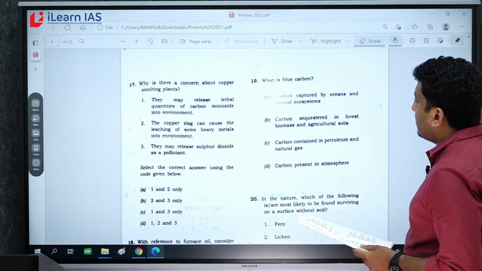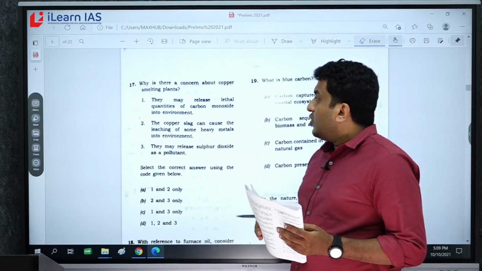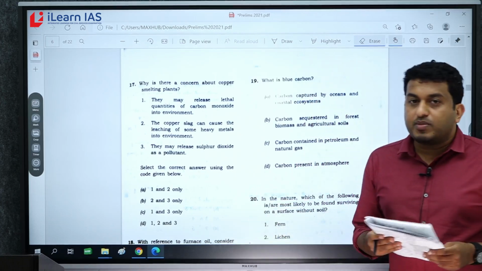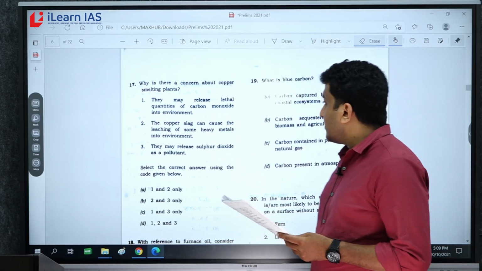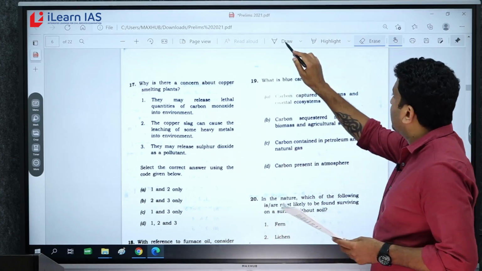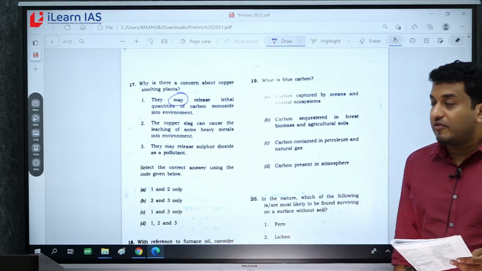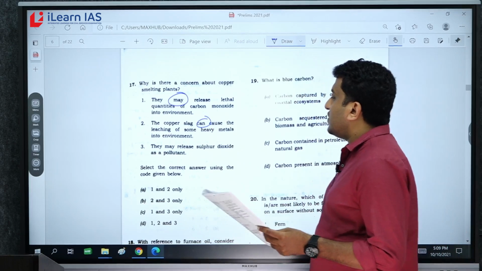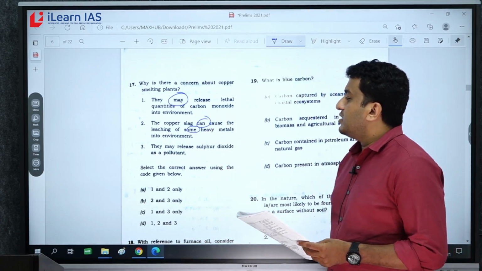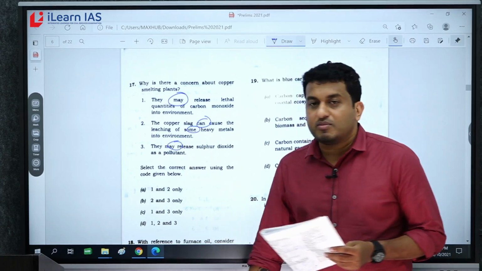Okay, direct question. Now question 17. Why is there a concern about copper smelting plants? They may release lethal quantities of carbon monoxide into environment. The copper slag can cause the leaching of some heavy metals into environment. They may release sulfur dioxide as a pollutant.